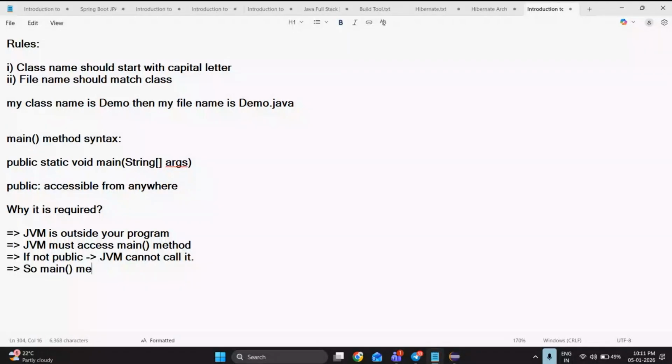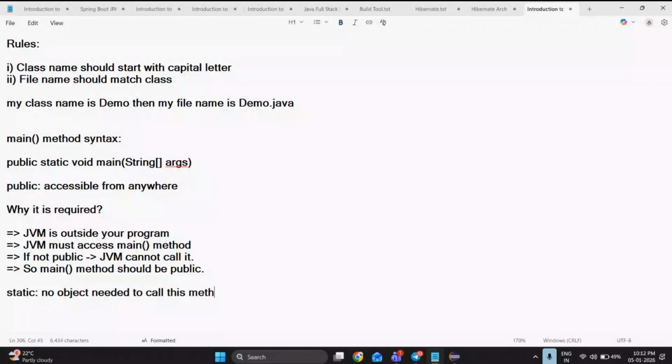So why are we using the static keyword? Static is nothing but no object is needed to call this method. So what is meant by an object, to whom we are going to create the object, how to create an object, everything is going to be clear in the upcoming sessions.